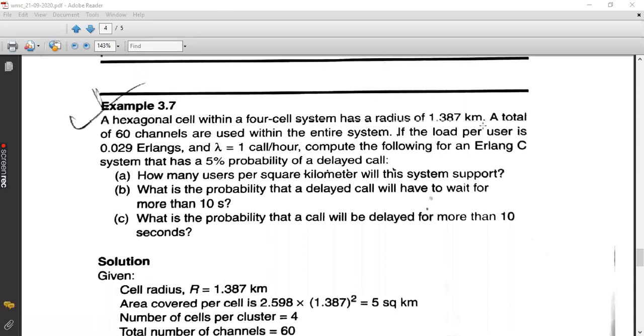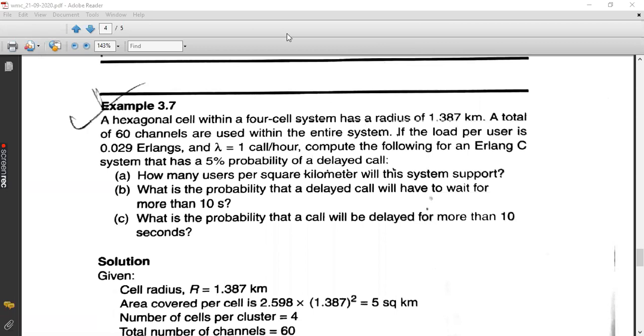Kindly take your notes, write the main points, the given parameters. Capital N is equal to 4. It is a 4-cell system, so the number of cells in one cluster is equal to 4. Radius capital R equal to 1.387 kilometer. Then total number of channels is 60. The load per user is 0.029 Erlangs.